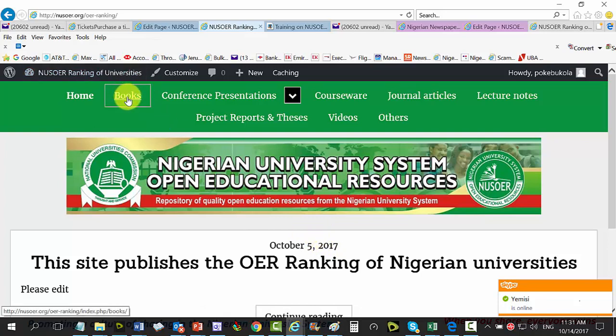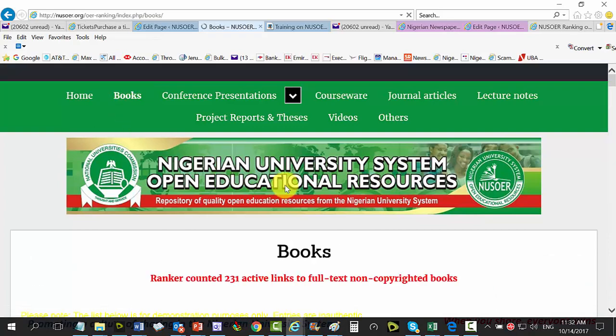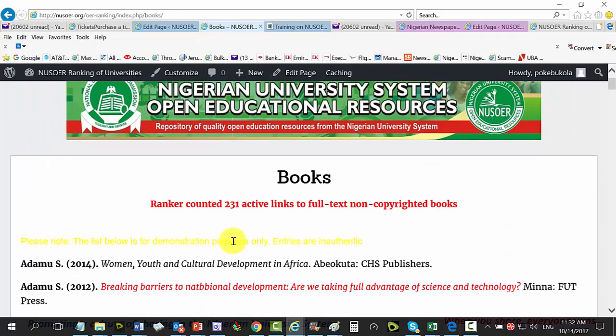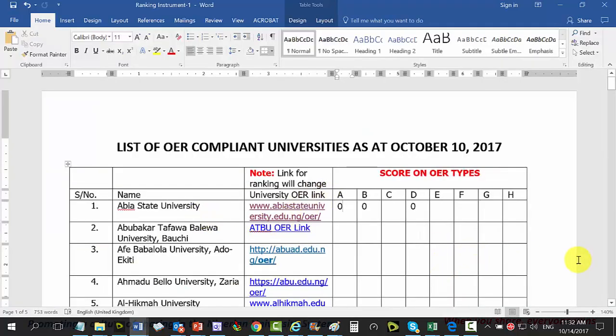Let's take the books. So let's see what we have got here. The ranker, that's you now, or myself, counted 231 active links to full text non-copyrighted books. In other words, I will assume that each ranker will have tested all the links. Assume for the purpose of our training that the ranker has counted 231 active links to full text non-copyrighted books. So how will we score? The way we score is to come back to our table.